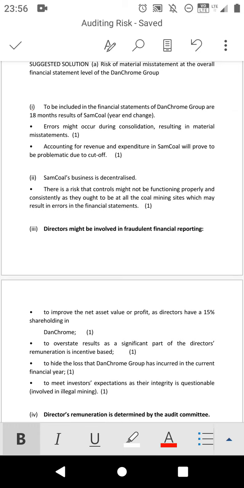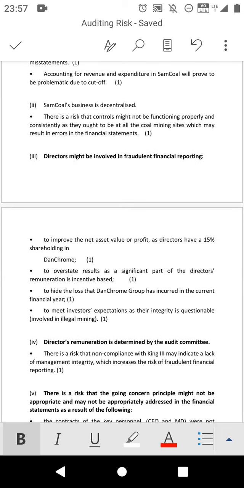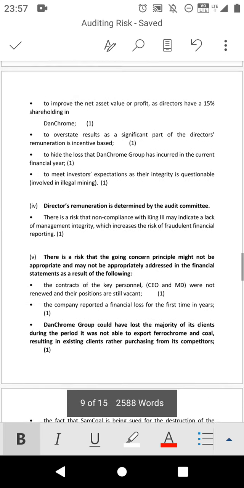So this is the same point that I was saying, that there is a risk that the directors might manipulate the financial statement in order for them to earn the higher amount. Remember, the higher the percentage that they have, they're going to get the higher amount. To overstate the results, a significant part of directors' remuneration is incentive based. Okay, I have explained this part.